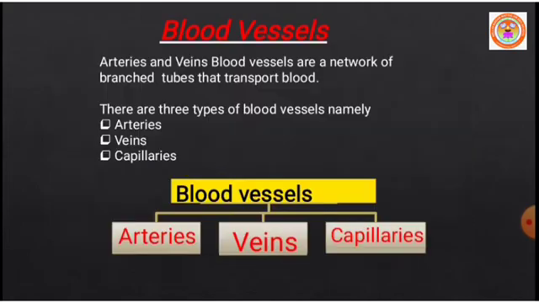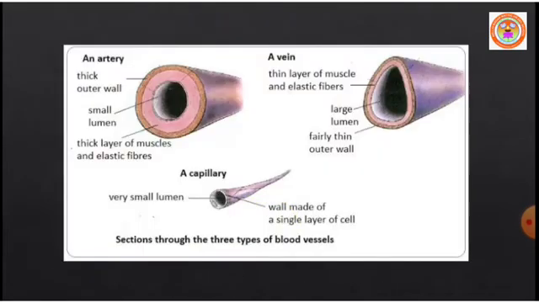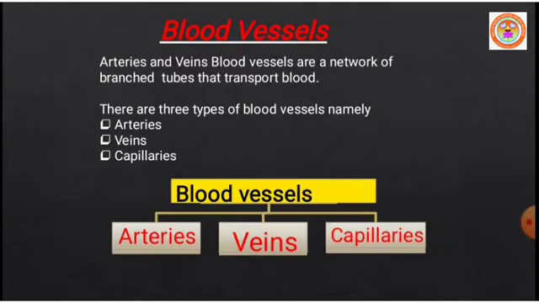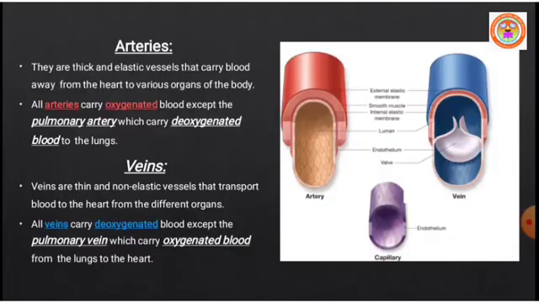The three main types of blood vessels, namely arteries, veins, and capillaries. Let us discuss the characteristic features of the blood vessels one by one. First, we start with the arteries. What are they?